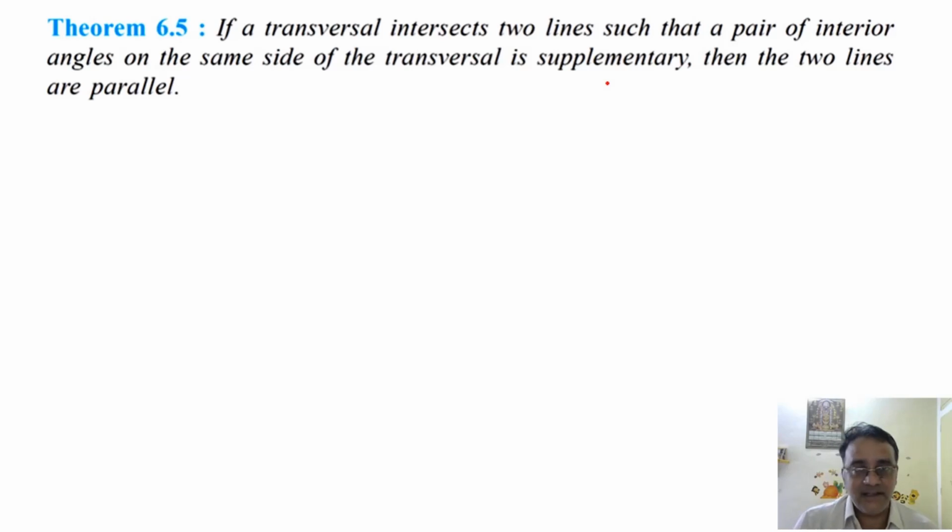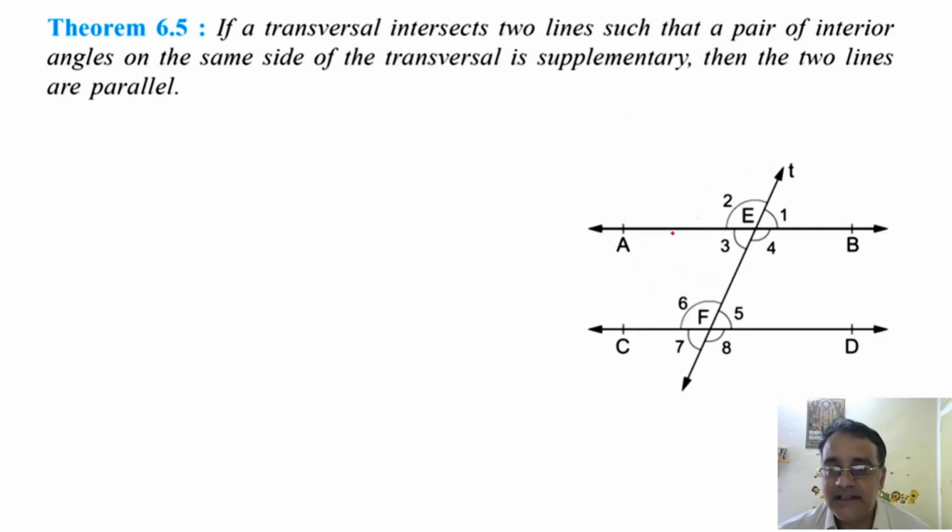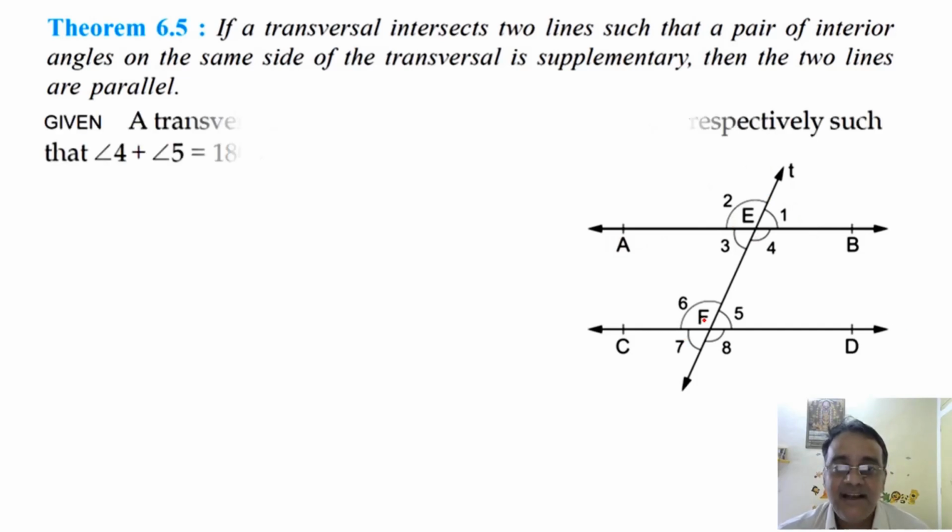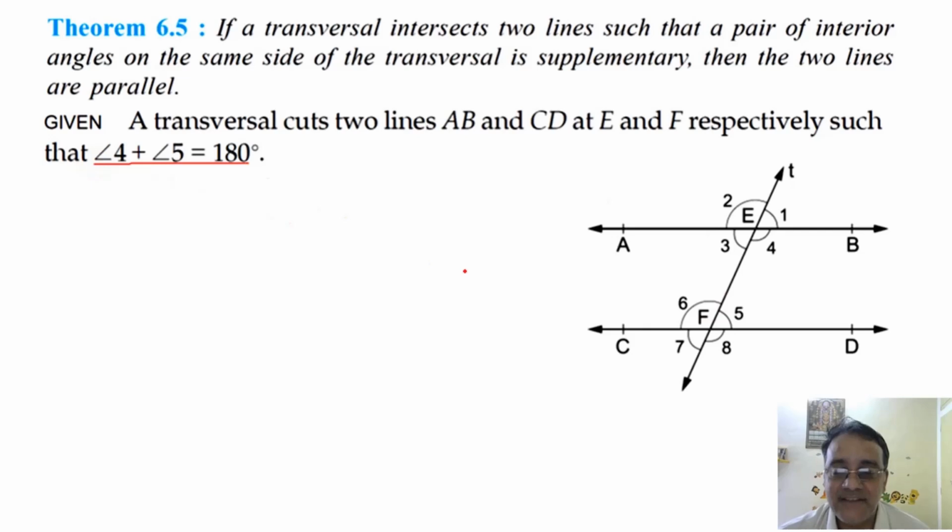6.4 में parallel था तो the sum of the interior angles on the same side of the transversal 180 degree था. अब the sum is 180 degrees, it is given, and we have to show that the lines are parallel. So let us start with the given. Let transversal T intersect AB and CD at points E and F such that angle 4 plus angle 5 is equal to 180 degrees. And what we have to prove here, क्या proof करना है हम लोग को? AB is parallel to CD. Right, AB is parallel to CD.